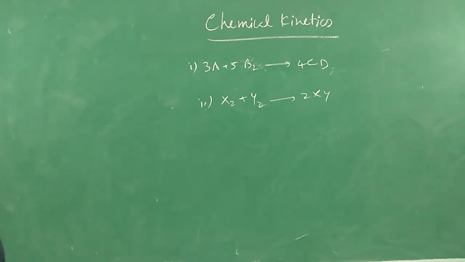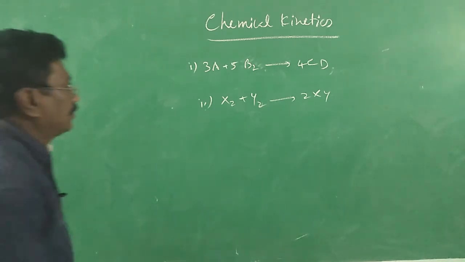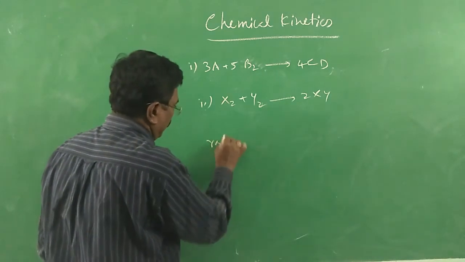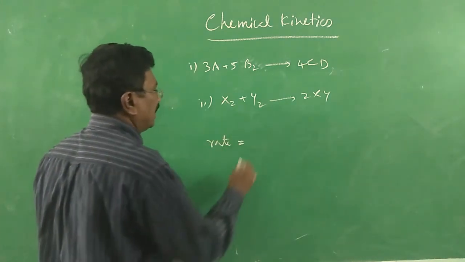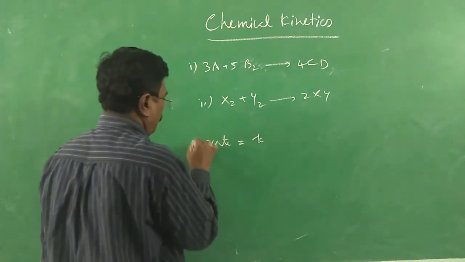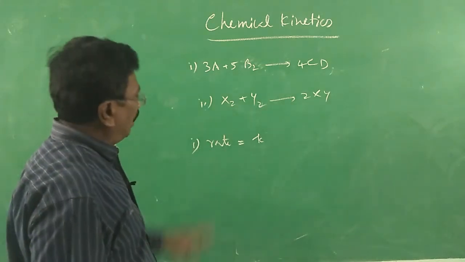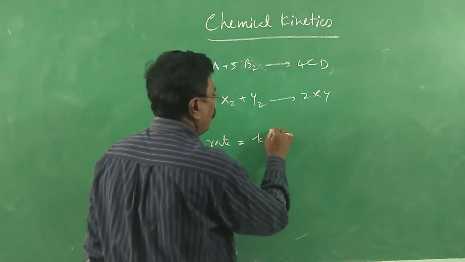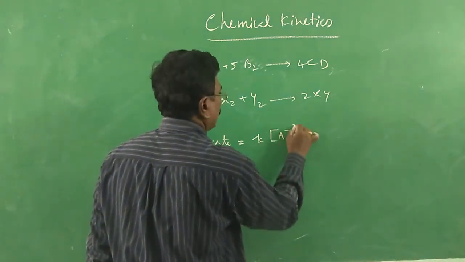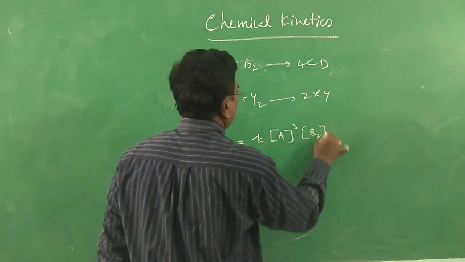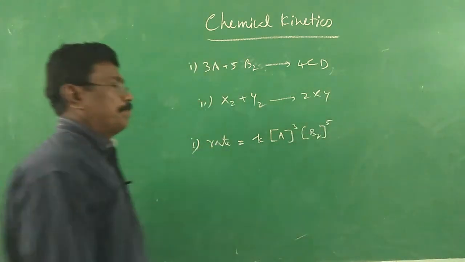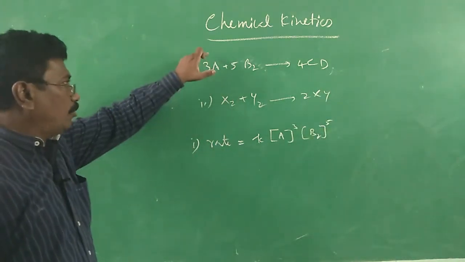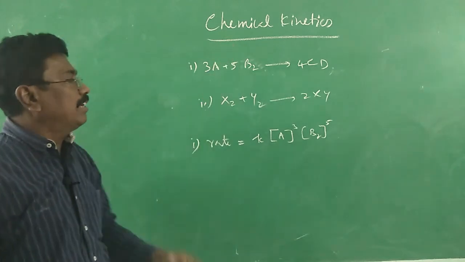So the rate expression may be given as follows. For the first one, rate is equal to k into molar concentration of A to the power 3 into molar concentration of B2 to the power 5. That's all. Concentration of A to the power 3, concentration of B2 to the power 5.